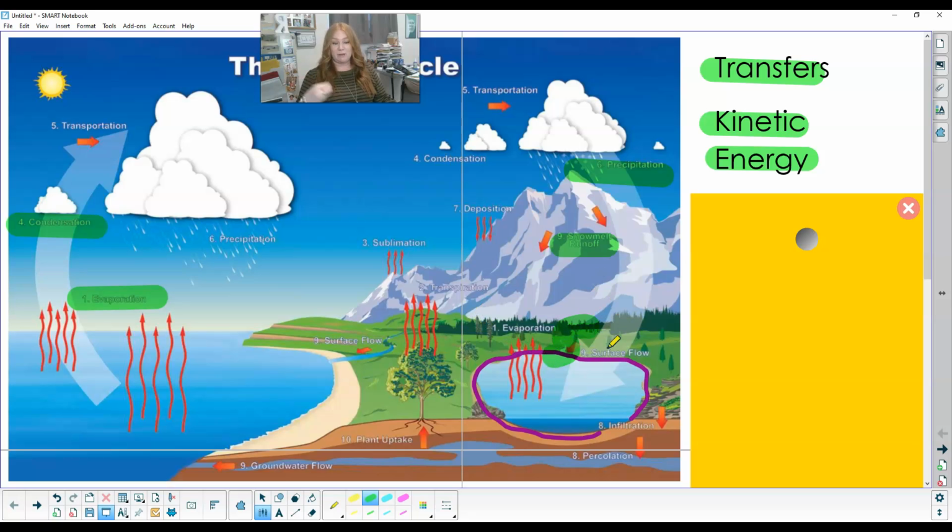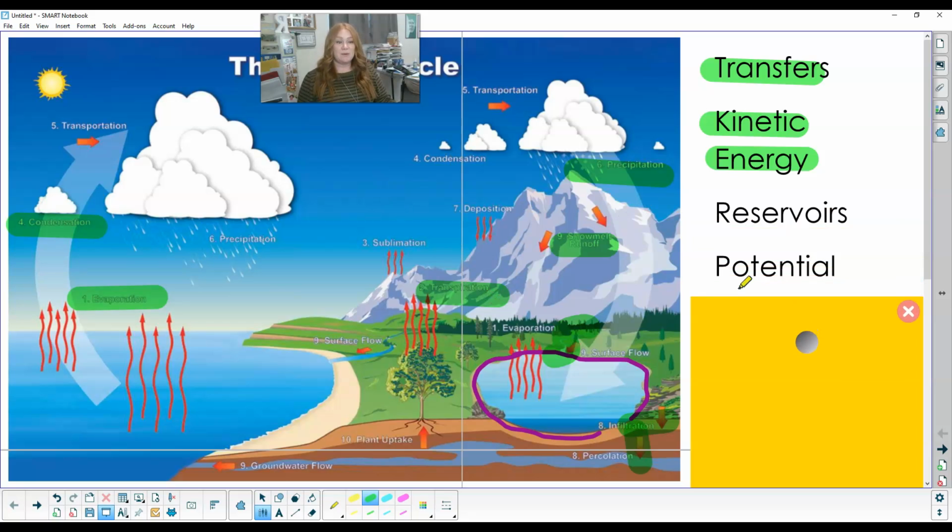Rivers move it from one place to another. Infiltration moves it from the top of the ground into the ground. Percolation moves it farther down into the ground. Transpiration, evaporation from a plant, that's moving it up. So any of those that are moving have that kinetic energy. They are using their energy.